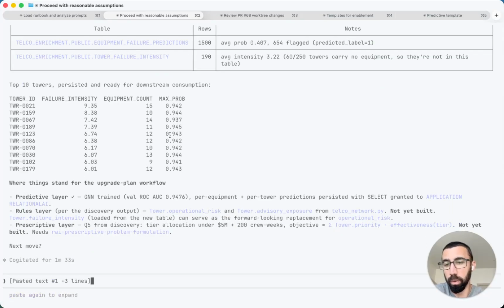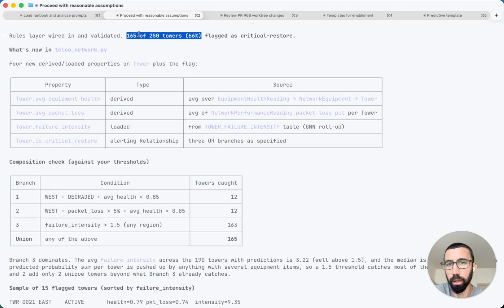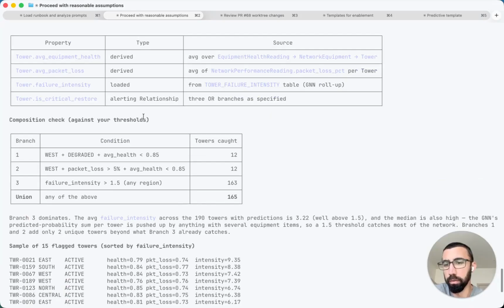So we can proceed with a rules analysis. It will help us flag which towers are critical to restore. A lot of the towers are flagged for restoration. So we're going to have to do some prioritization here because we have a finite budget.